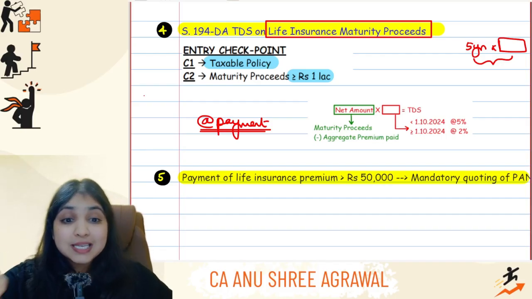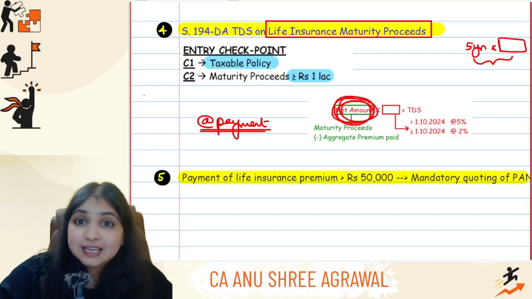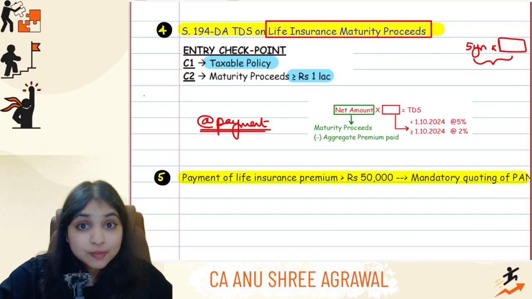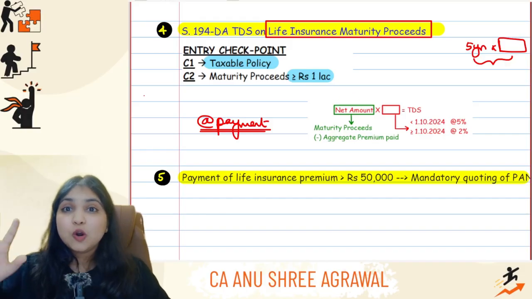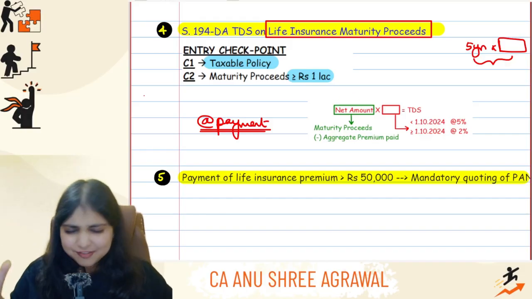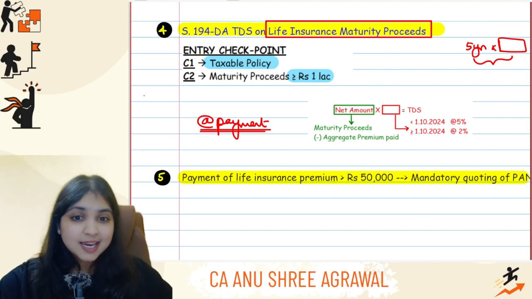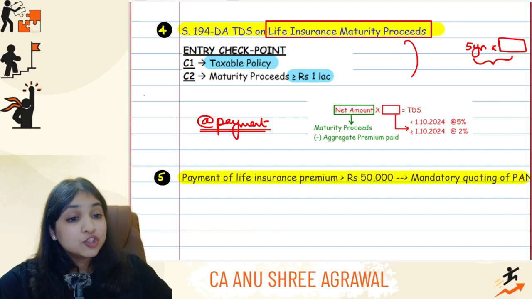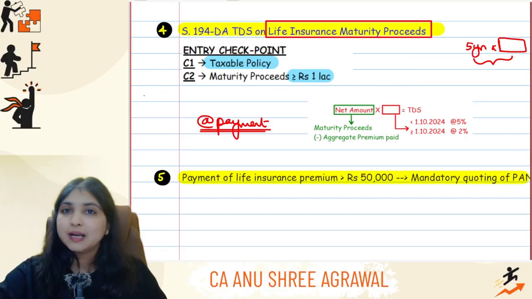I'll tell you one small silly mistake that is possible over here. This net amount, do you care about whether this net amount is more than 1 lakh or less than 1 lakh? Will you care about that? No. What has to be at least 1 lakh? The maturity proceeds have to be at least 1 lakh. The net amount, whether it is more than or less than 1 lakh, doesn't matter, guys. Whatever is the net amount, that into the rate will be your TDS. Understanding? Yes, but don't forget, don't straight away do the calculation. First, you have to pass the checkpoint, only then you will come to the computation.